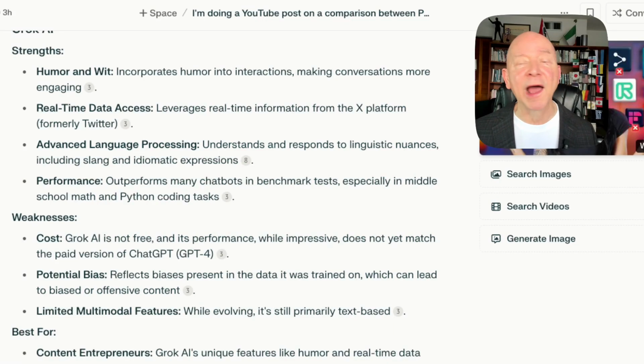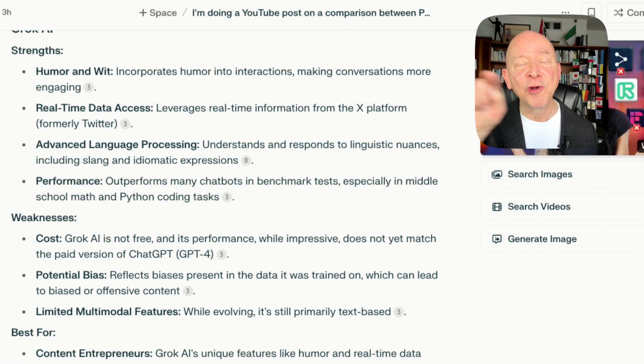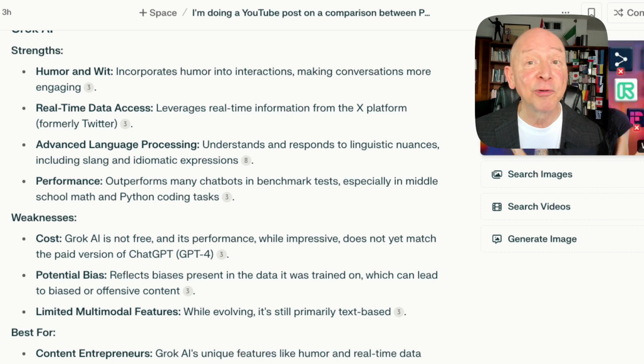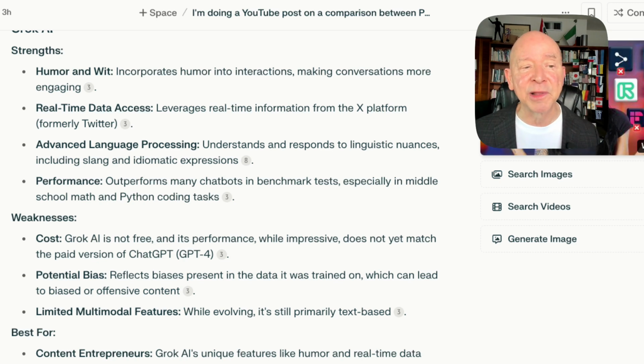Okay, let's take a look at what Perplexity is saying are the strengths that we see in working with Grok. And it says, first of all, one I have to agree with, humor and wit. You can put it into a fun mode or not. Now, sometimes you want it to be very serious. Other times it's nice to have a little bit of fun and funny put in there, or I should say, suggested funny. Some of it's not always that funny, but some of it really is. So it's nice to have that variation and have the ability.